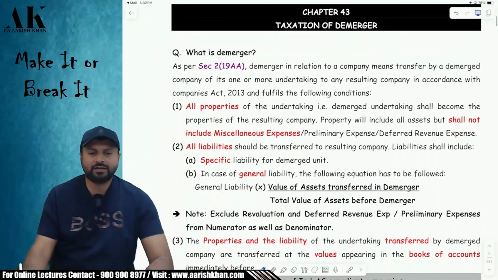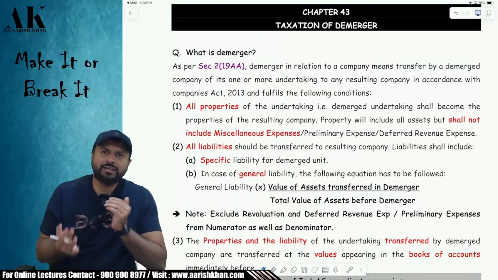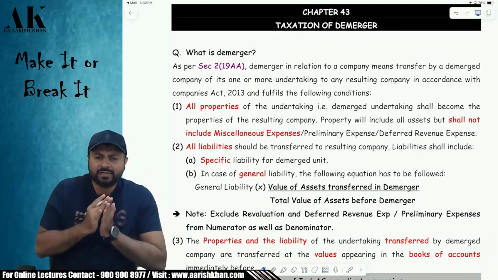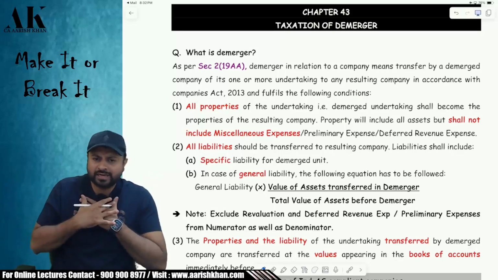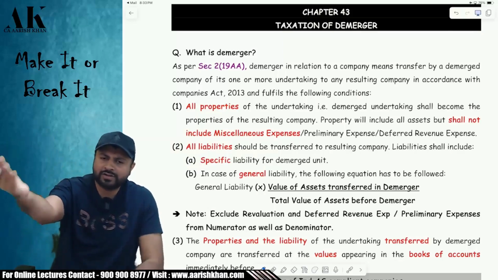Coming to the next chapter, small topics are there, but very important. Taxation of demerger. What is demerger? When one entity is divided into two parts, one existing entity, one new entity. One of the divisions of your entity, you transfer it to a new company.